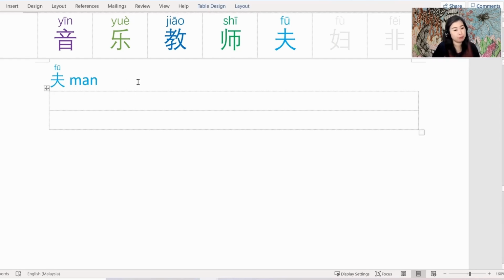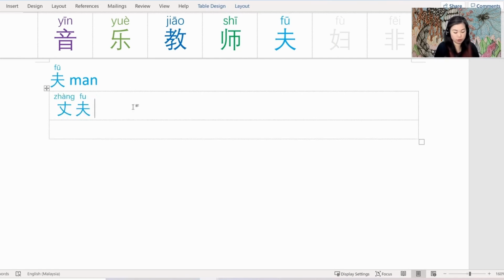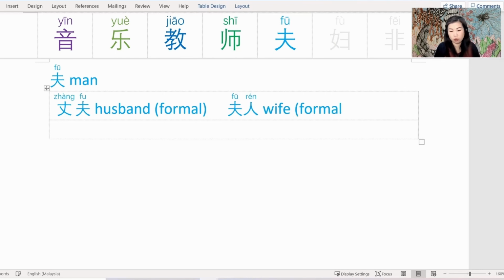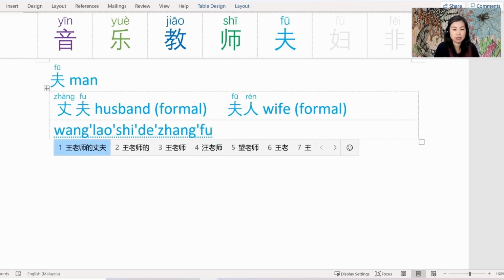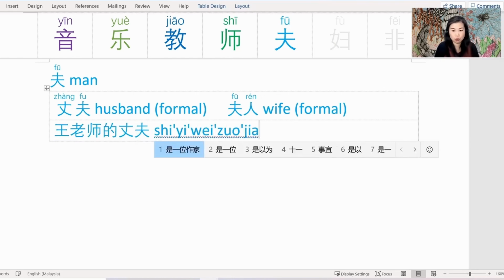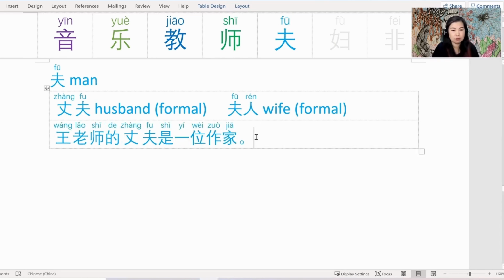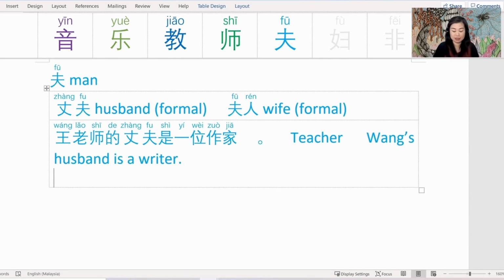Next we have 夫, a pretty simple character. It refers to man. Word examples using 夫: 丈夫 refers to husband, and this is a formal way to say husband. Another word example using 夫 is 夫人, which is wife. Again, it's the formal way to say wife. Let's make an example using 丈夫 and 夫人. 王老师的丈夫是一位作家。So what did I just write? Teacher Wang's husband is a writer.